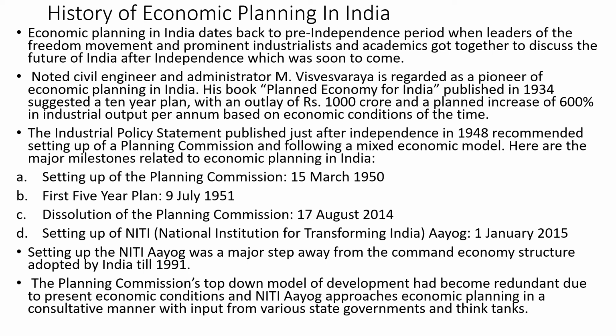Okay, now we could see that the first plan had given importance to the agriculture sector. The second plan gave importance to the industrial sector. The third plan gave importance to a self-reliant economy. The fourth one gave importance to growth, development, etc. So each 5-year plan had a different perspective.